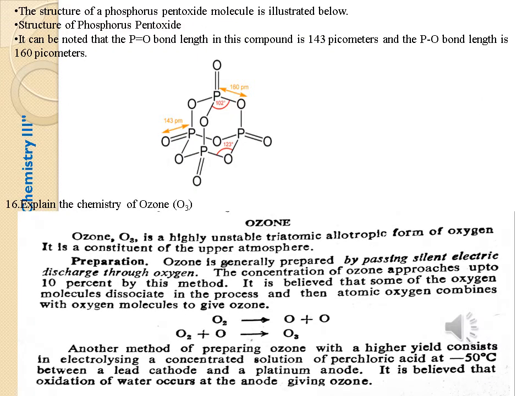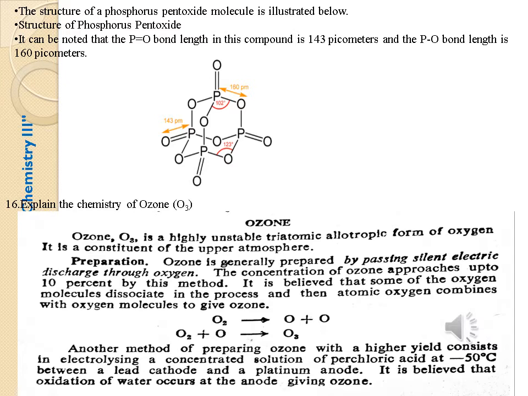The structure of the phosphorus pentoxide molecule is illustrated below. In the structure of phosphorus pentoxide, the P=O bond length is 143 picometers and the P-O bond length is 160 picometers. This is the structure of P2O5. 16th question. Explain the chemistry of ozone, that is O3. O3 is a highly unstable triatomic allotropic form of oxygen.